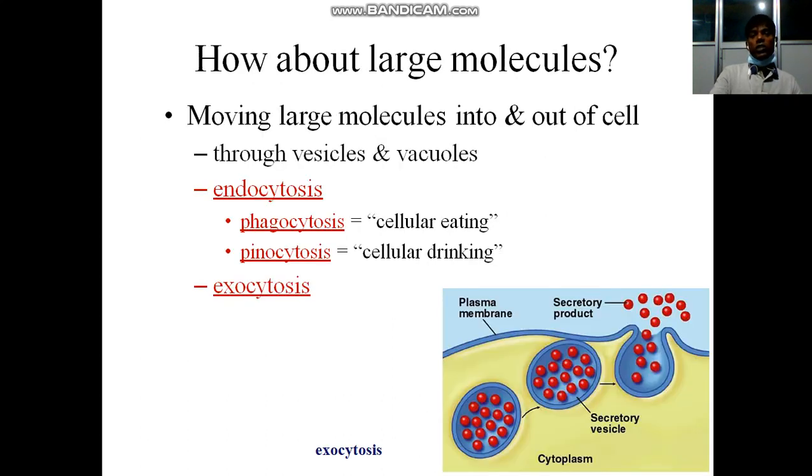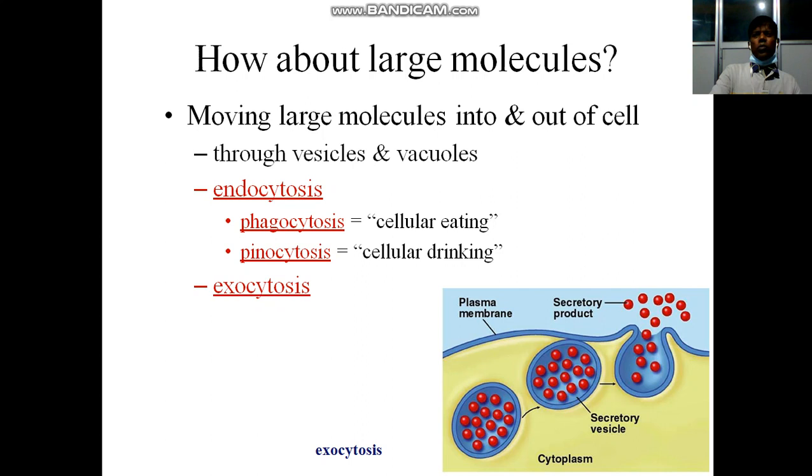How about the large molecule? Moving large molecule into and out of cell through the vesicles and vacuoles. Into the cells, moving large molecule into the cells is endocytosis and out of cells is exocytosis. Endocytosis is of two types: phagocytosis.